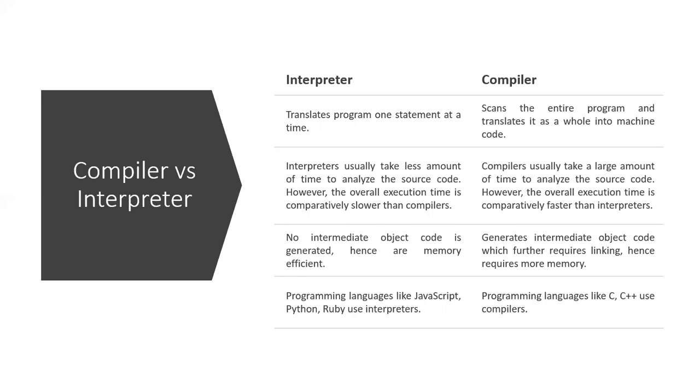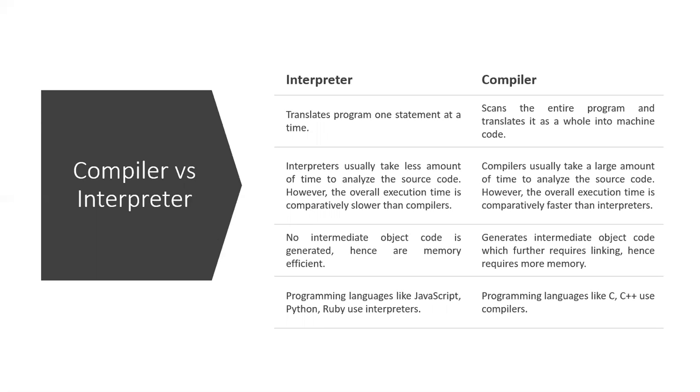Compilers usually take a large amount of time to analyze the source code, because the compiler converts the entire program into machine language. However, the overall execution time is comparatively faster than interpreters. Why? Because an interpreter executes only statement by statement, so automatically it takes a lot of time.